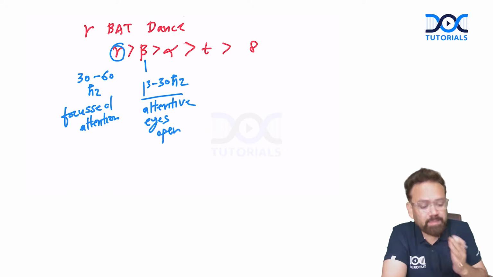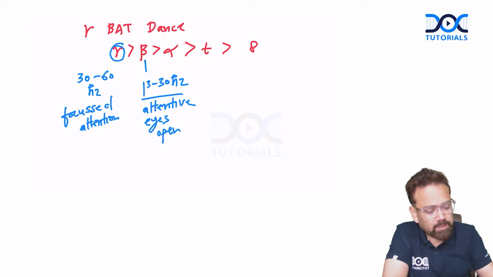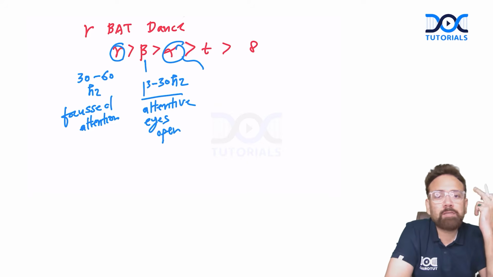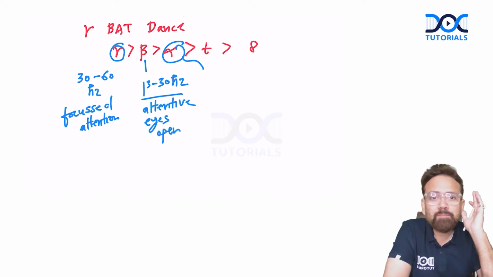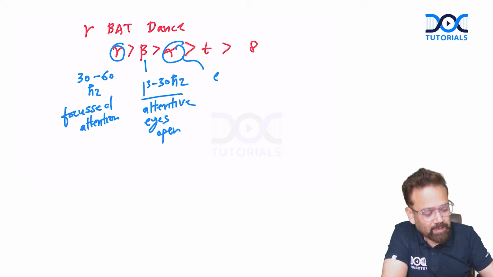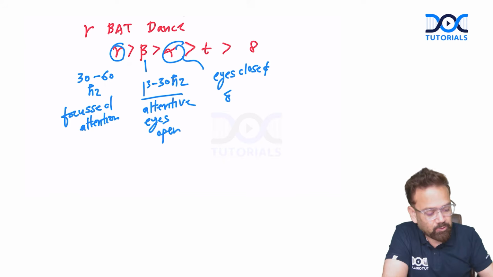So gamma, beta, alpha. Suppose in the lecture you say, okay, I will close my eyes and just listen to your lecture. So when your eyes are closed, frequency becomes less, 8 to 13 hertz, and mind is relaxed or wandering.